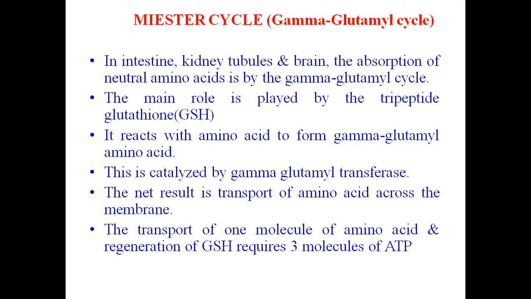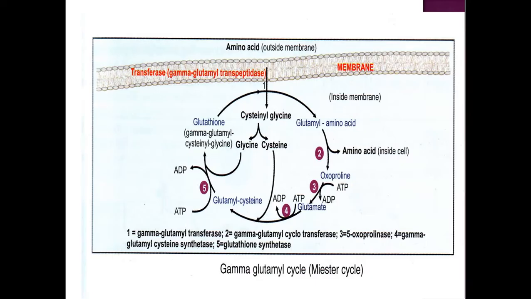Glutathione carries one amino acid at a time by oxidation and reduction, and this process requires continuous regeneration of glutathione, which takes 3 ATPs. So this is an energy dependent process, which is why this is active transport.